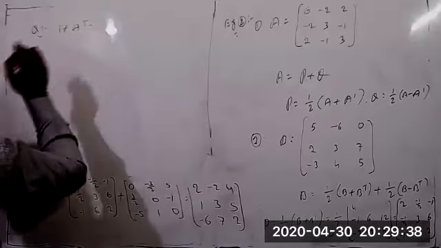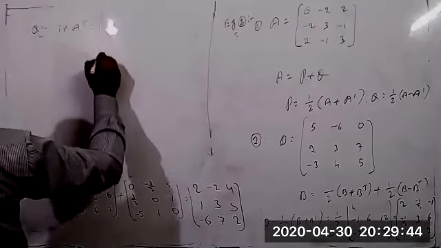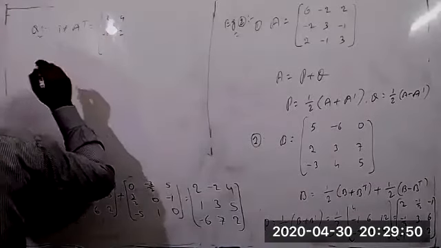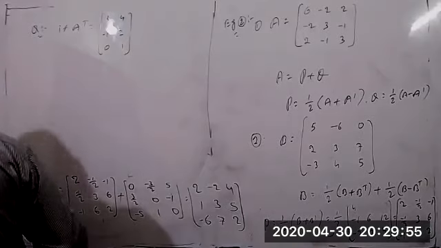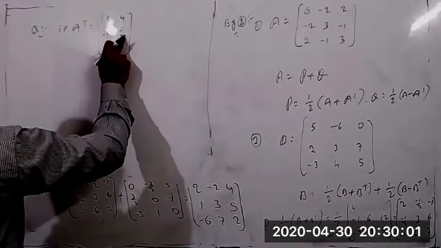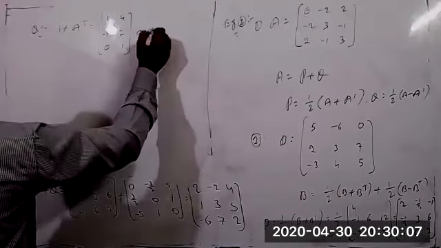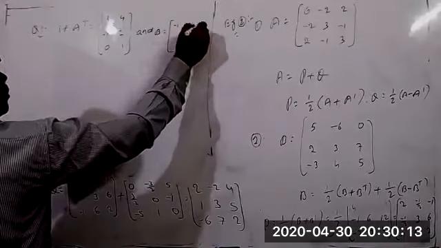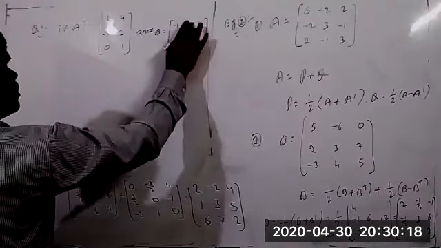If A transpose equal to 3 4, minus 1 2, 0 1, and B equal to the matrix minus 1 2 1, 1 2 3.